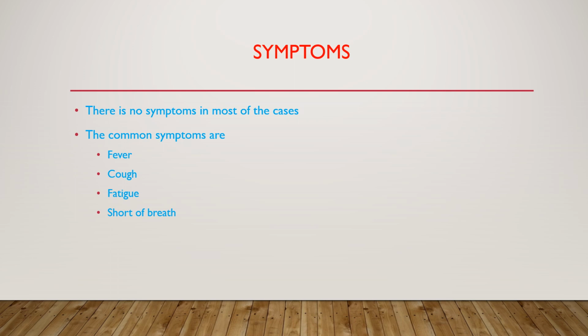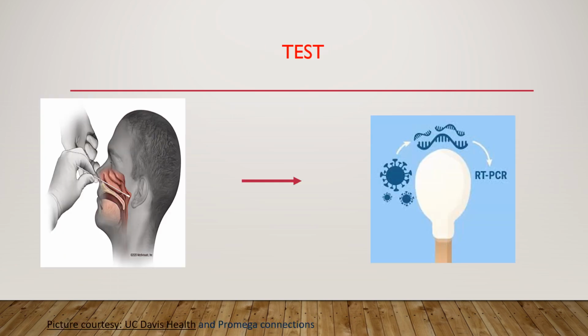The common symptoms seen in COVID patients are fever, cough, fatigue, and shortness of breath. Once the symptoms appear, only then does one prefer to go for testing. But the better way would be to test a large population to detect the real picture of this pandemic situation. The testing is done by collecting a nasal swab, isolating RNA, making cDNA, and then performing real-time PCR to detect the genome of the virus.